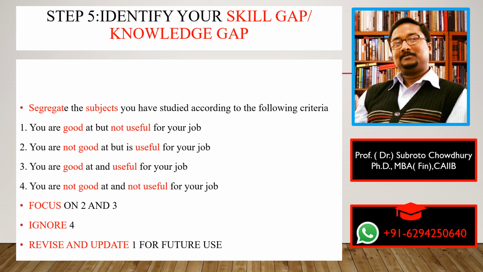So the strategy will be that you should focus on the 2 and 3, that is, the subjects which you are good at and useful, and the subjects which you are not good at but are useful. You have to work on those subjects, right? And you can completely ignore the 4th point, the subjects which you are not good at and which are not useful for your job. And the first one, the subjects which you are good at but are not useful for your job, you should revise and update those skills because they can be of help to you in your future. Okay.